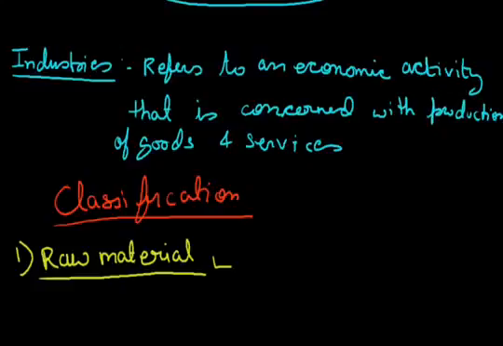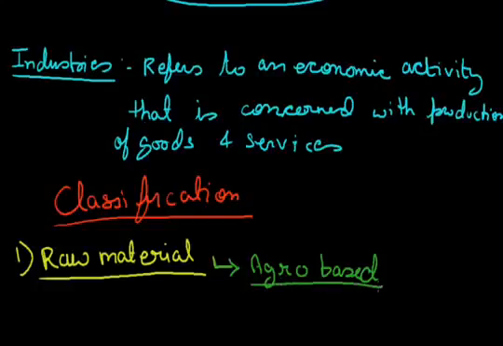The first is agro-based. Agro-based industries means all those industries who get their raw materials from agriculture, like the sugar industries get sugarcane from agriculture. Similarly, refined oil industries and other industries like textile industries get cotton from agriculture.